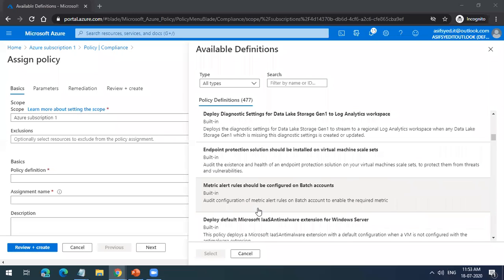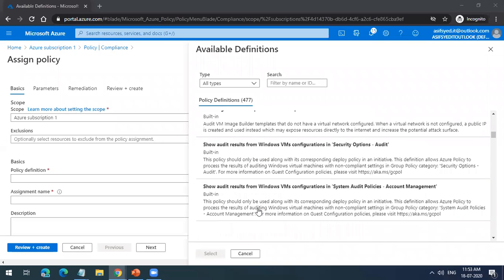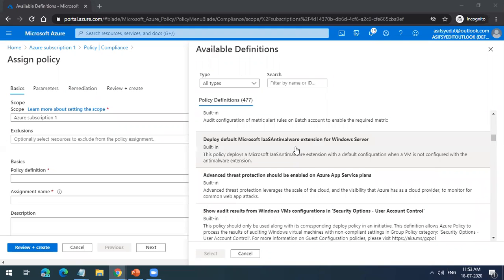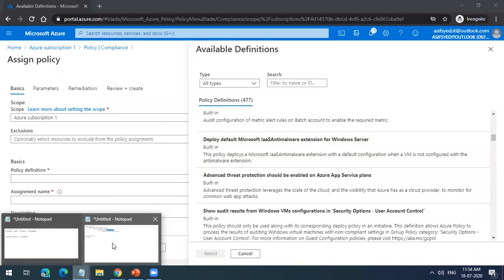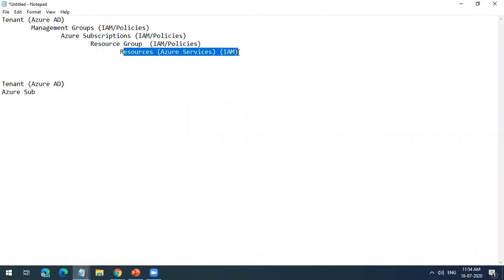One more doubt over here. How would we know the charge of the policy if we apply something? Policy is not chargeable. Policy is only enforcement of rules. Okay. What are you charged on? You are charged on your Azure resources. Okay. So while creating, only then will we come to know the charge. Yes. See, a management group will not cost you anything. An Azure subscription by default will not cost you anything unless you provision resources. Okay. Cost is on the resources.